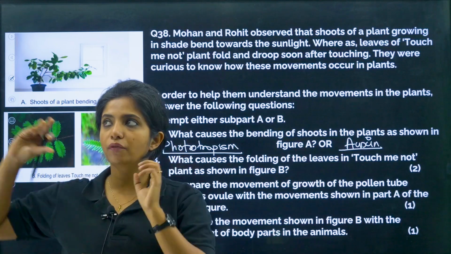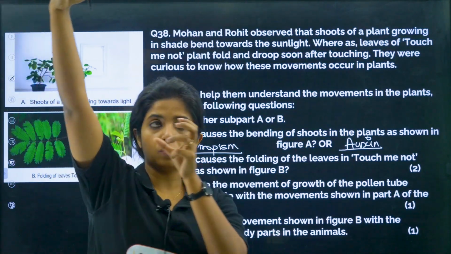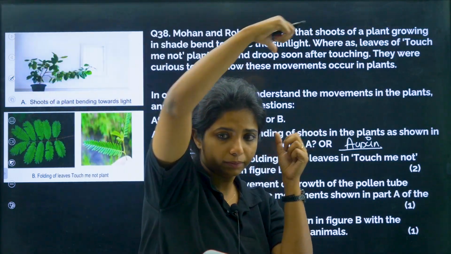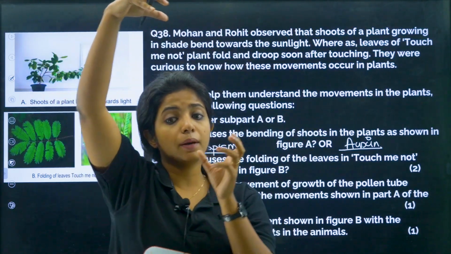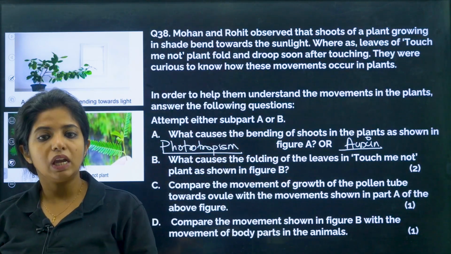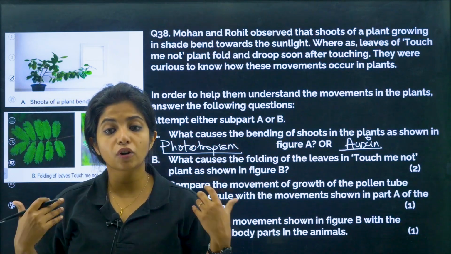For example, the sunflower moving according to the sun. So the sun is here, and the sunflower will also move according to the sun. This is the stimulus, and this is the response that it shows by moving. It can move away or it can move towards. If it is showing positive, you call it positive tropism. If it is moving away, you call it negative tropism. That is what you mean by tropic movements.